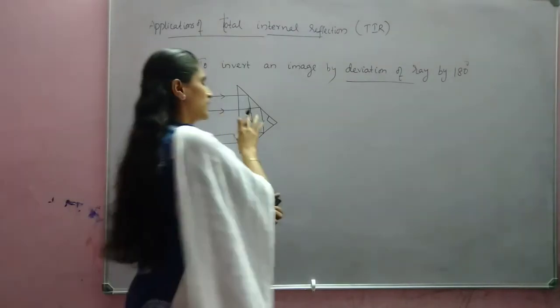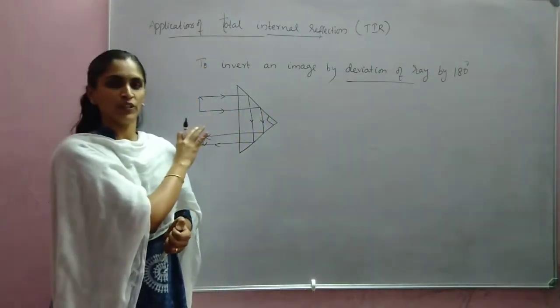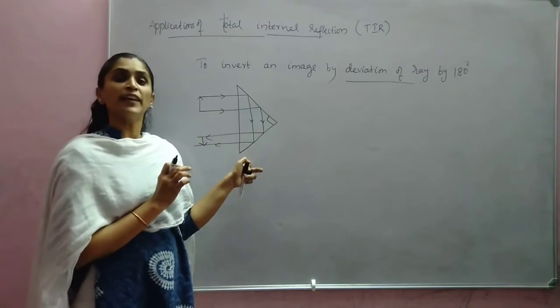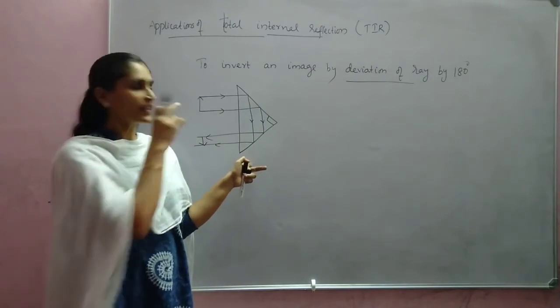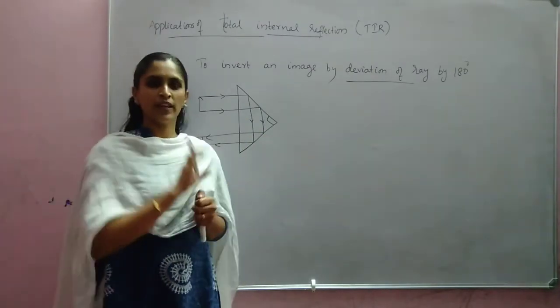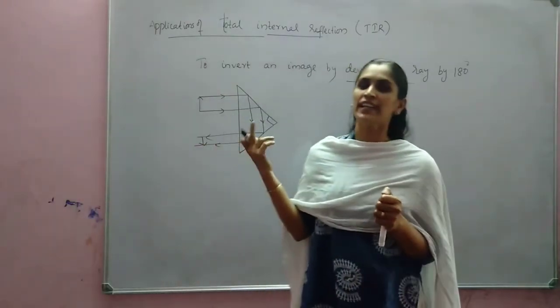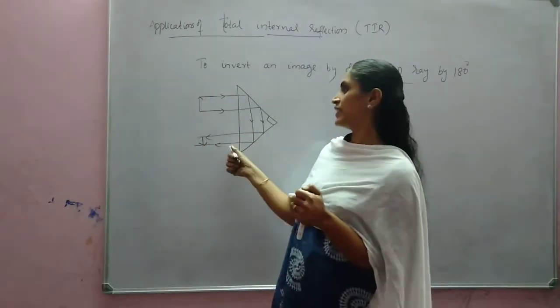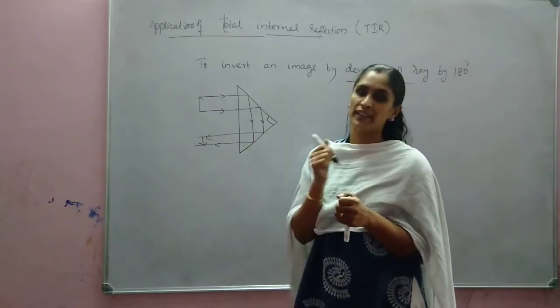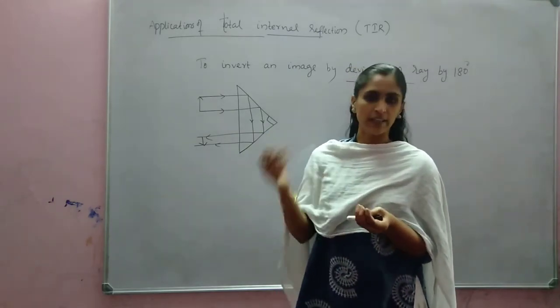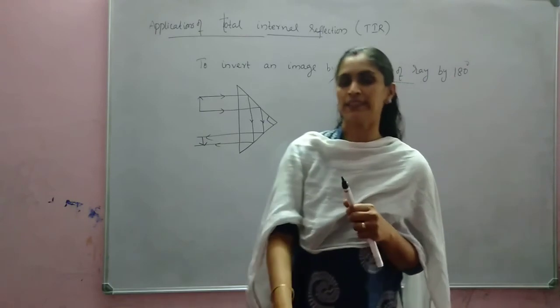We can invert an image by using an isosceles prism. So how it is arranged, that is very important. By turning the positions, you can see that in the first case we are deviating that ray through 90 degree. Here we are deviating that ray through 180 degree. Is it clear?